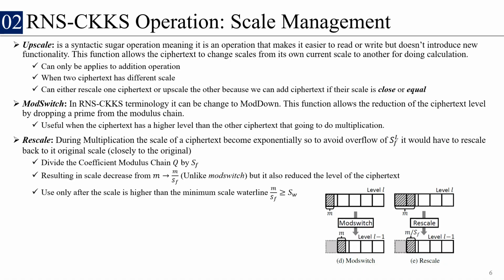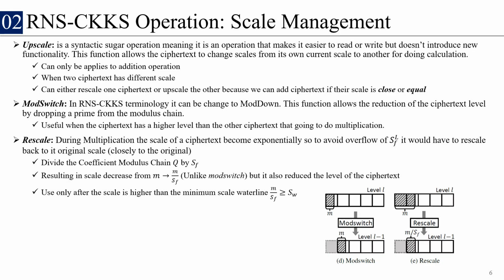In FHE operation, there is something called scale management. There are many various ways to manage the scale. Mostly, we sum it up as a few of them. One is upscale, which is an operation that makes it easier to read and write, but doesn't introduce new functionality. It allows the ciphertext to scale from its current scale to another for doing calculation, so it can only apply to addition operation. When two ciphertexts have different scales, we can either rescale one of the ciphertexts or upscale the other so that they have the same scale, or close enough, to do the addition operation.